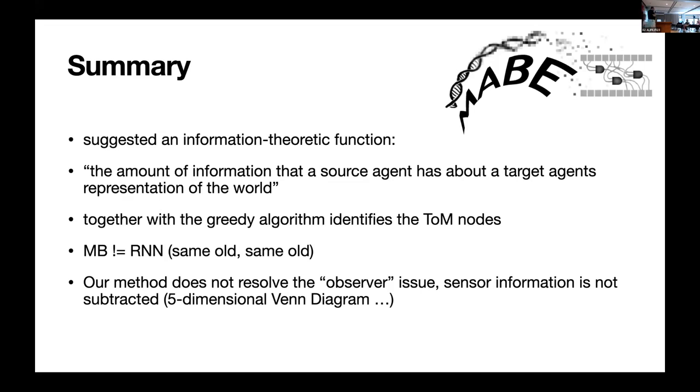If you really want to resolve those cases, which in our particular experiment don't show up because we constructed the experiment so that's not a problem, well, then you have to do a much more complicated Venn diagram, which extracts the sensor information that we have about the environment and so forth. And it's really, really complicated to solve. So that's something that I hope we can do in the future at some point.